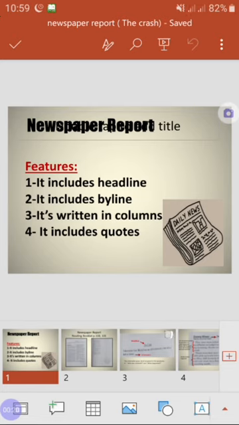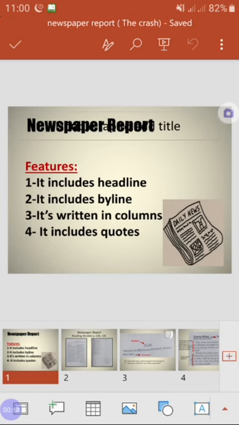Number 2, it includes a byline. In the byline, you are going to find the name of the reporter, the person who wrote this report. Number 3, it's written in columns. You are going to find that the newspaper report has a different layout from other genres, as the page is divided into columns, and you are going to see that in your text today.